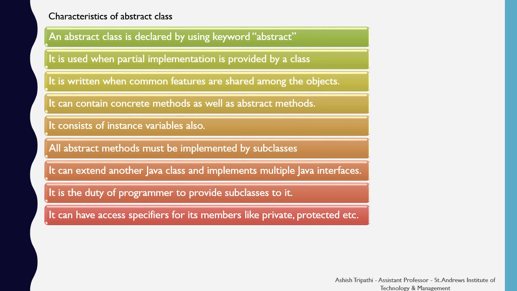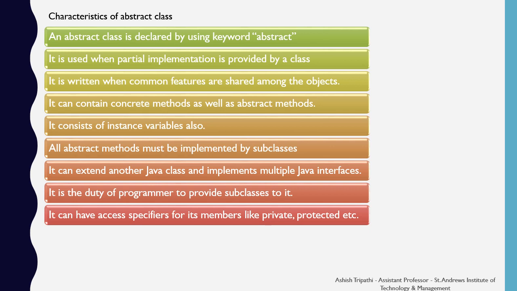It can contain concrete methods as well as abstract methods. An abstract class consists of instance variables also. All abstract methods must be implemented by the subclasses. That means it is the responsibility of the subclass to define all the abstract methods of the abstract class.